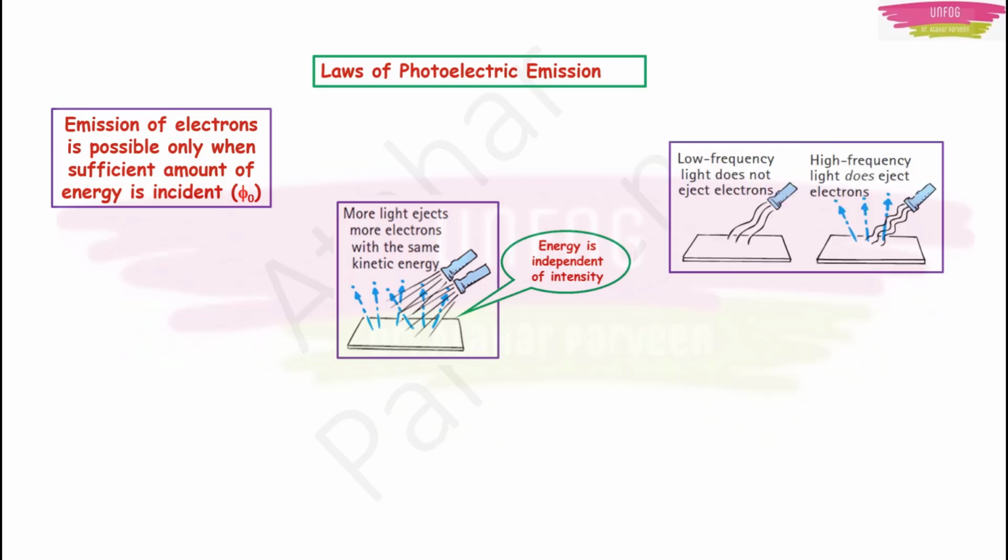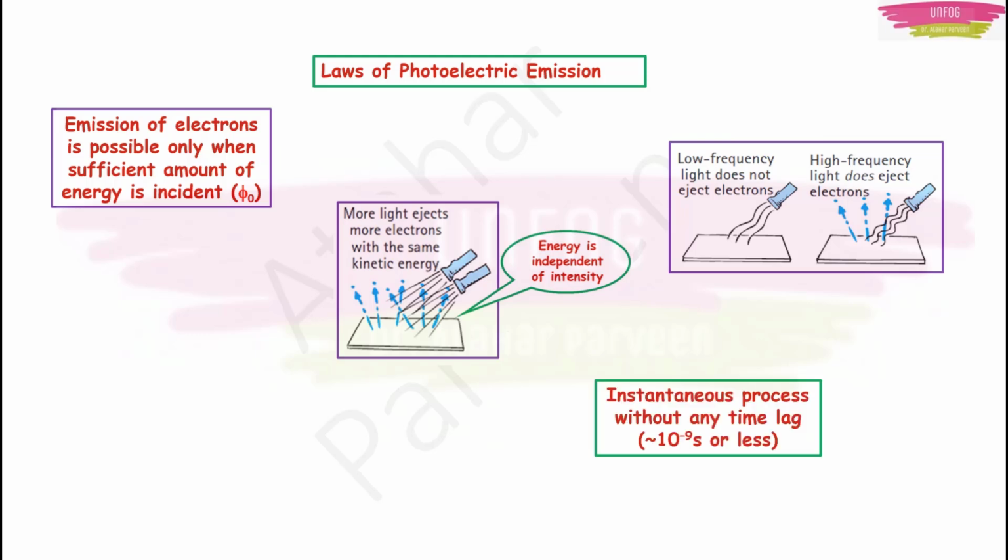The next law is that low frequency means no ejection of electrons. Only high frequency light will eject electrons with more kinetic energy. So the frequency of the incident light is changing the kinetic energy of the photoelectrons. And the last one, an instantaneous process is happening here in the photoelectric effect. The photoelectric emission is instantaneous.